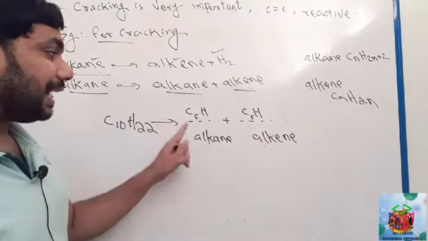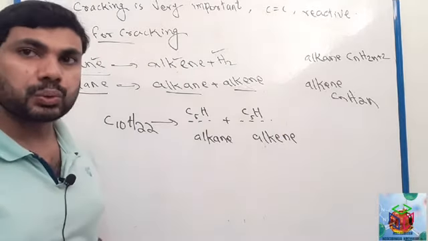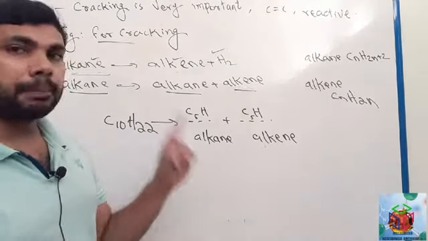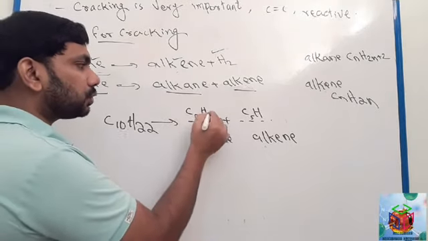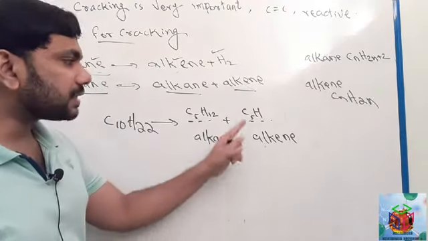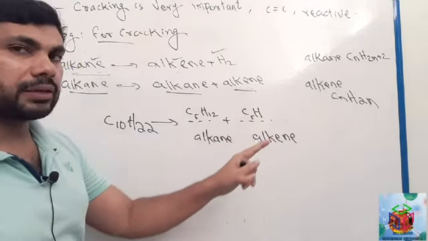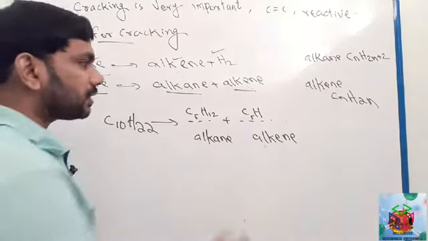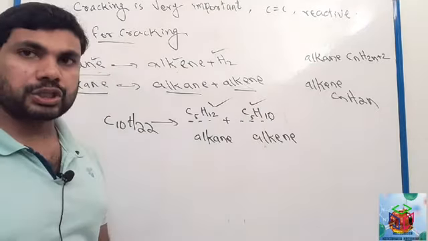For alkane, general formula CnH2n plus 2, number of hydrogen 2n plus 2, 2 times 5, 10, 10 plus 2, 12. So here C5H12, and this is alkene. Here 5 carbon, so how many hydrogen? 2 times 5, 10 hydrogen. So this is the cracking product.